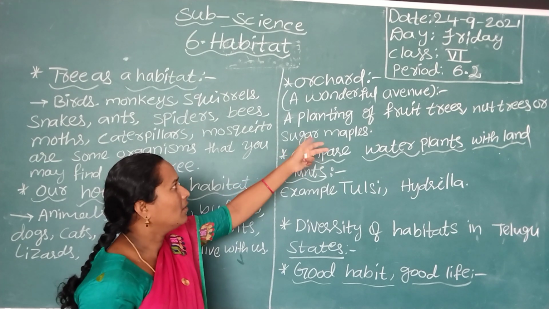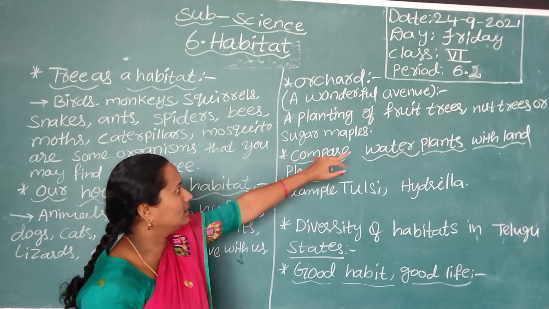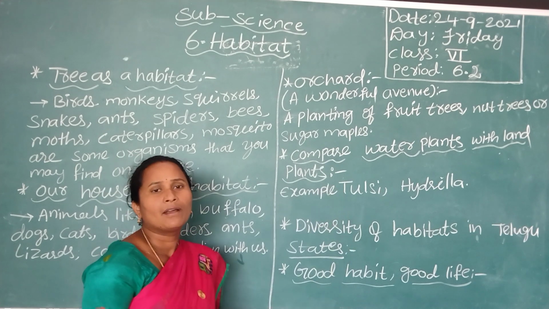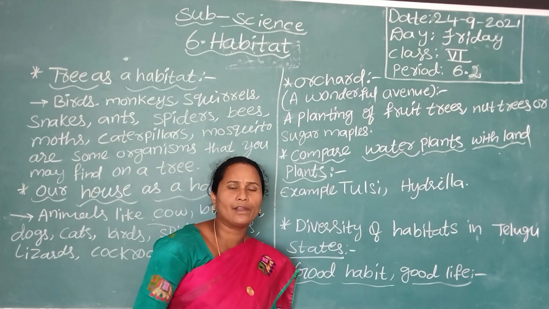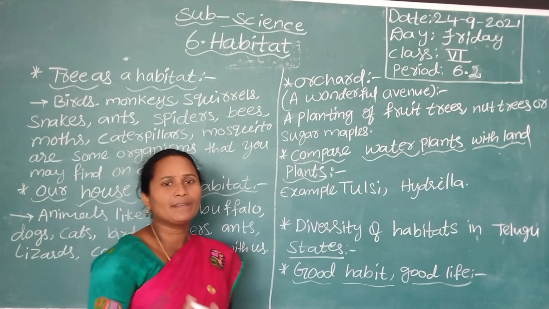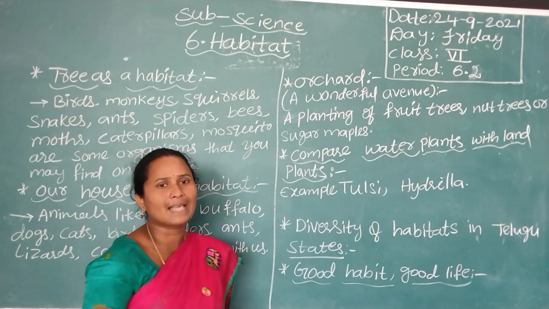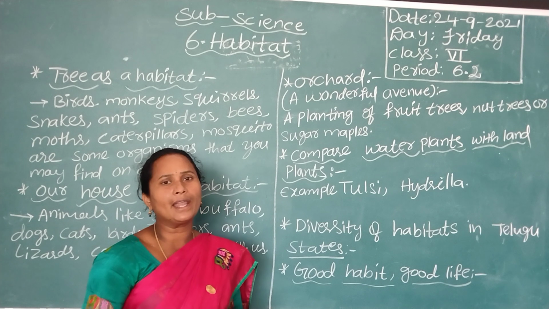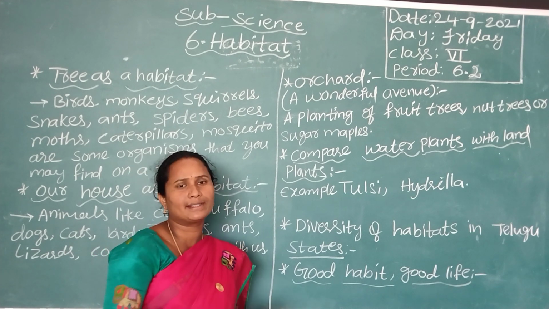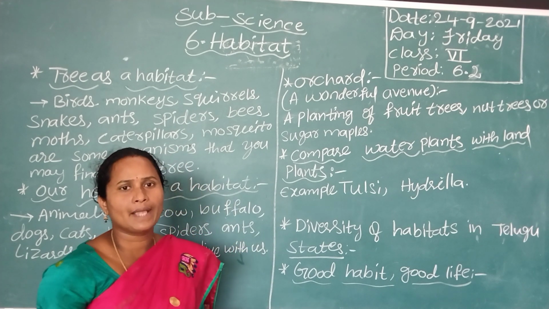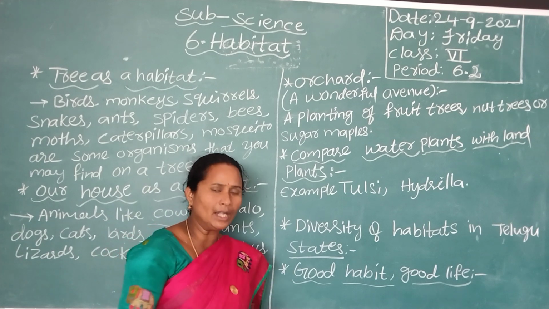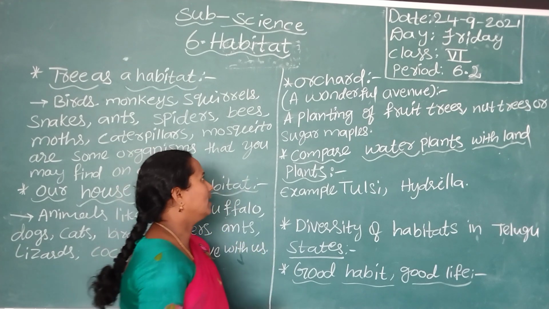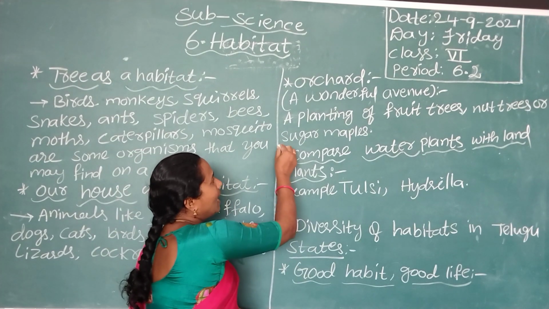Means they are fruit trees, nut trees, sugar maples. Why are they practicing growing this kind of trees? Means they will get the money. So in these orchards, in one orchard they will practice one kind of tree only, that is mango or citrus or lemon, grapes, guava and pomegranate. Okay, so this is the orchard.